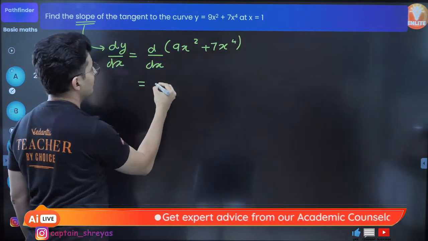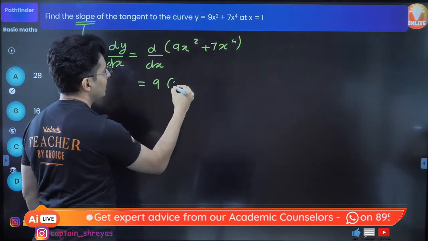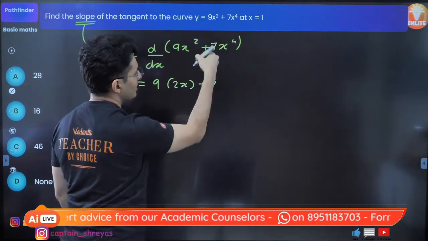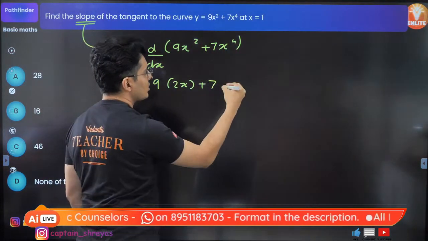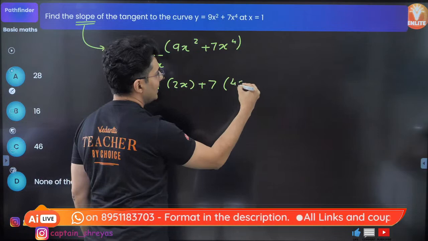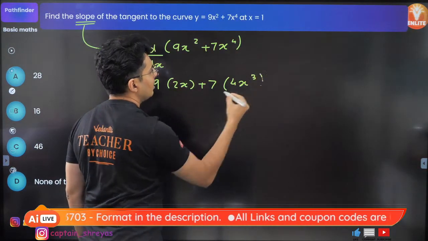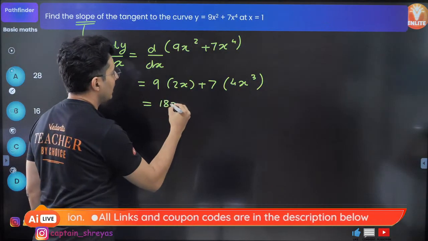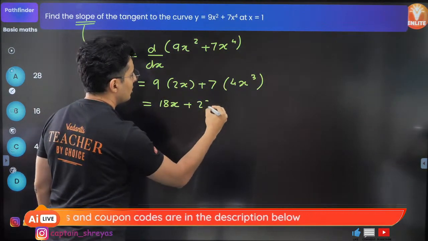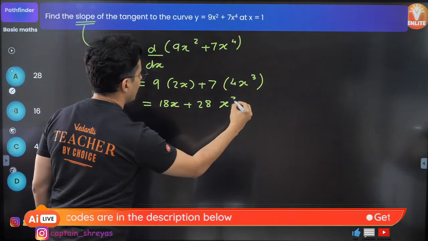The derivative of this will be 9 times the derivative of x square, which is 2x, plus 7 comes outside. It's plus, right? So split the functions. X raised to 4's derivative: 4 comes outside, the power of x reduces by 1, so it becomes x raised to 3. 9 2s are 18, so it becomes 18x, plus 7 4s are 28, and this becomes just x cube.